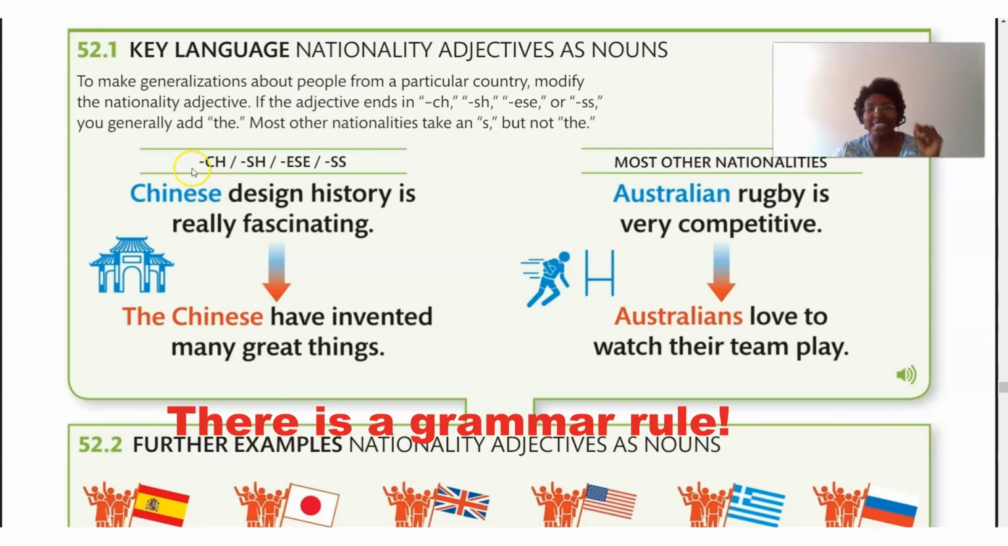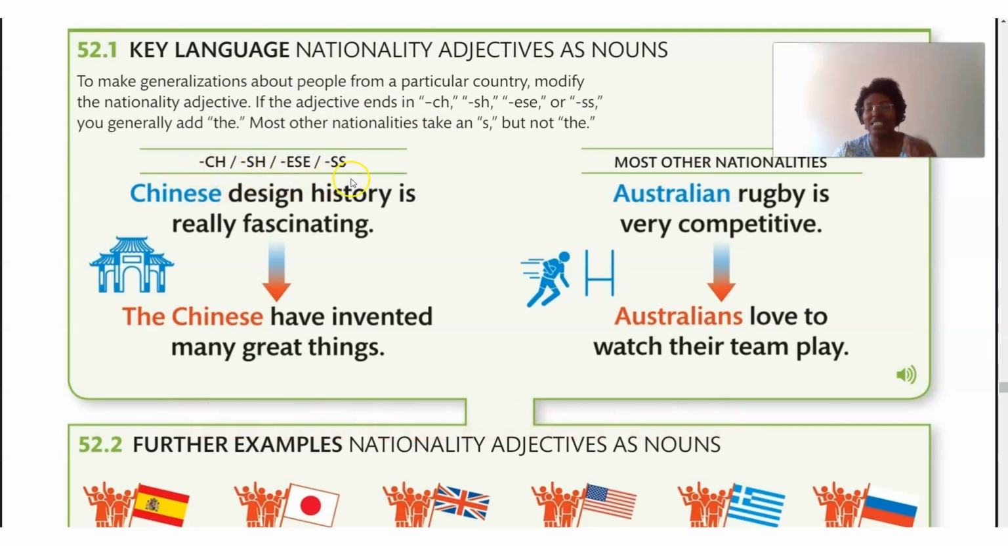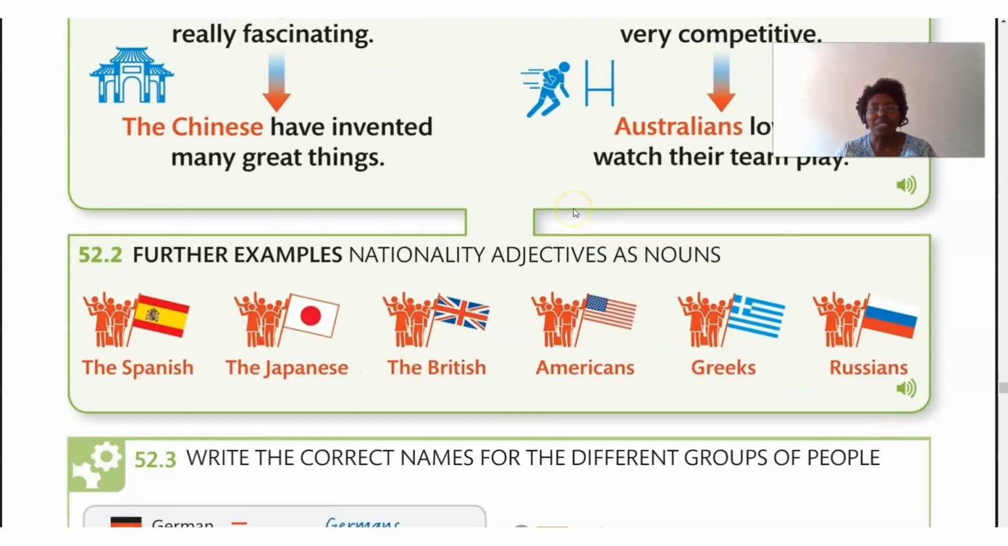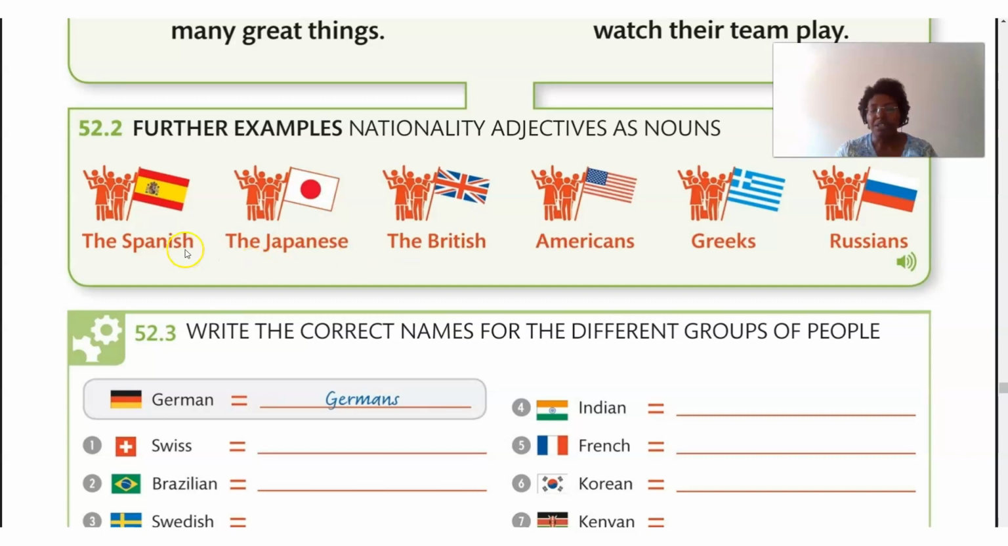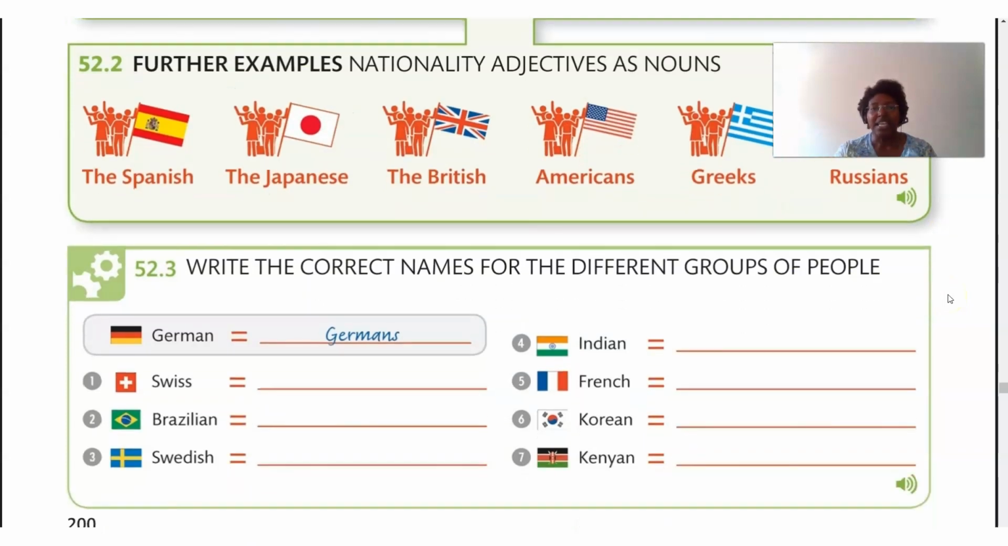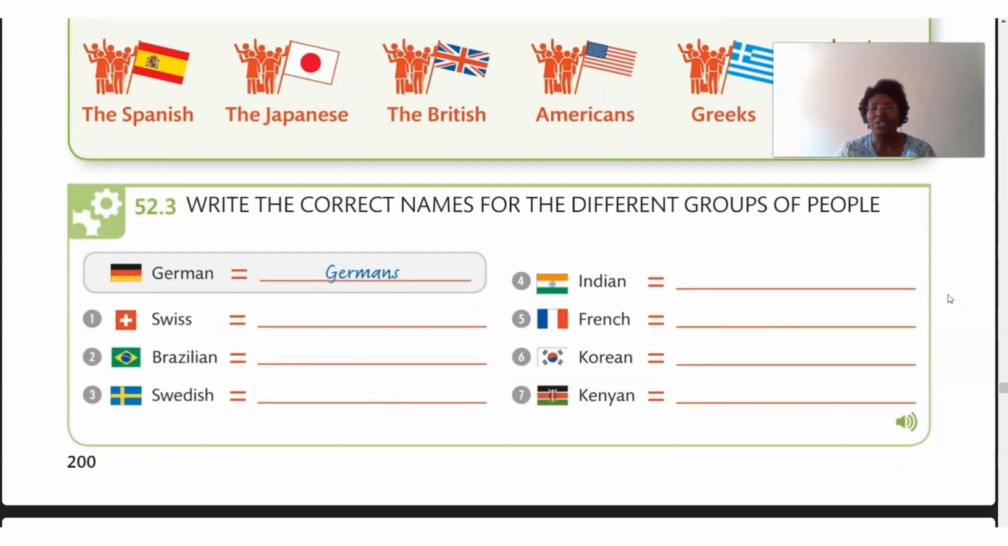If it ends in CH, SH, ESE, or SS, that is when you add the. You don't add an S, just the. We just need to add the article the. And so we see that here because we have the endings for Spanish, Japanese, and British, right? The SH, the ESE, the SH. We add the article the. Can you do it? Pause the video and see if you can get it correct. Write the correct names for the different groups of people. So pause the video.